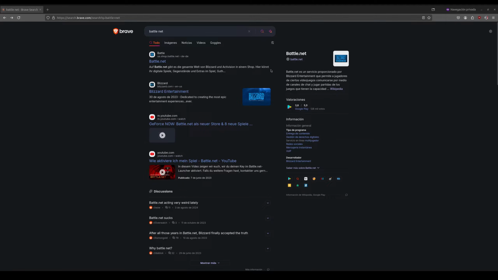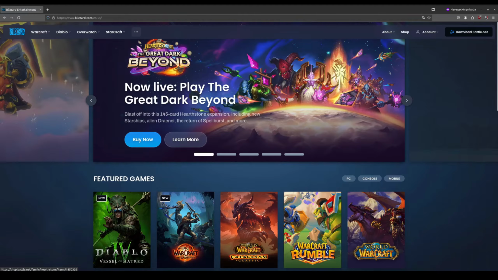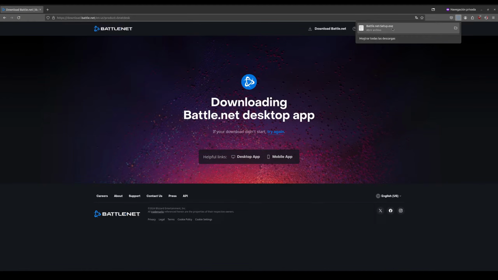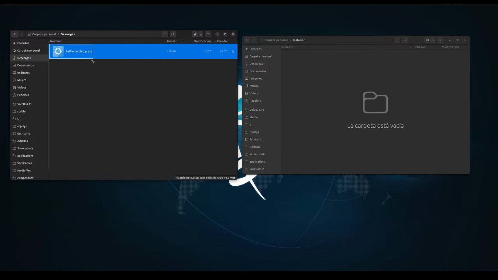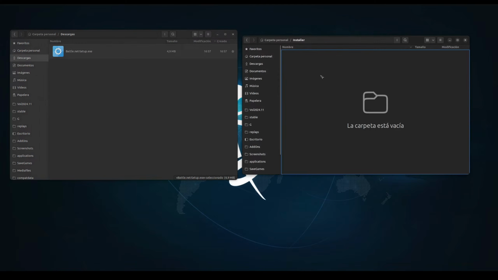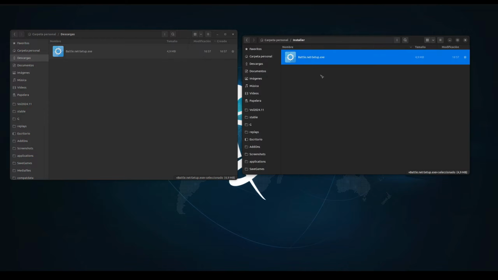First we go to battle.net or blizzard.com and we download the Battle.net application. Then I copy it to a new folder I made under my home directory that I called installer, to find it easier and for safekeeping.